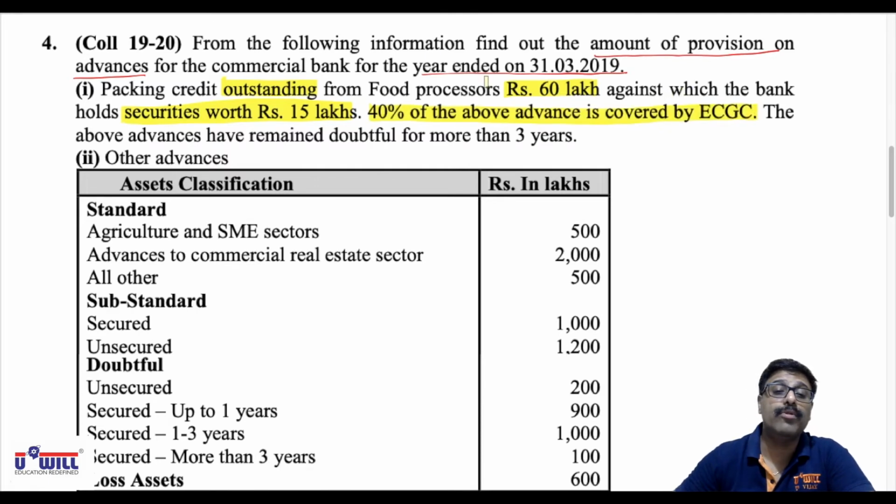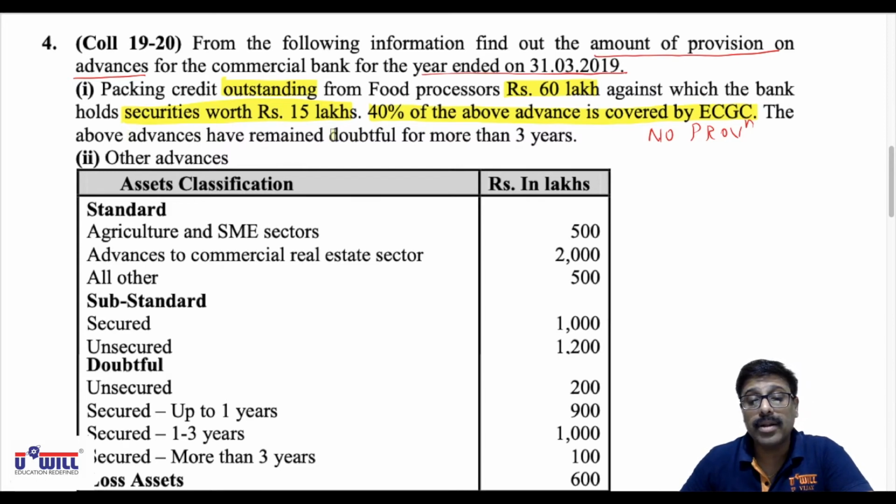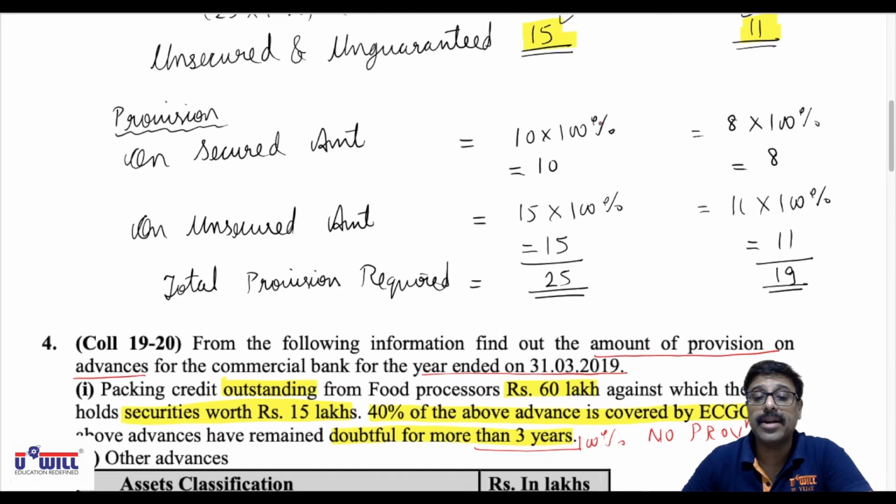On that, no provision is to be created. Whatever amount is guaranteed by ECGC, on that no provision is to be created. The above advances have remained doubtful for, now same thing, more than 3 years. So 100% provision will have to be created. Okay, here also why did we create 100%?